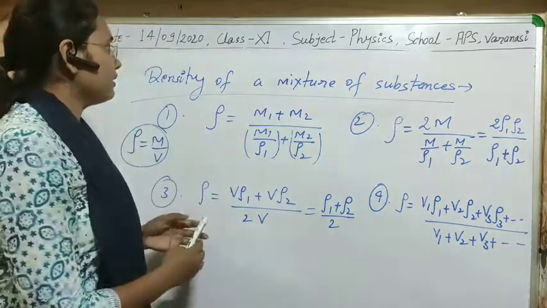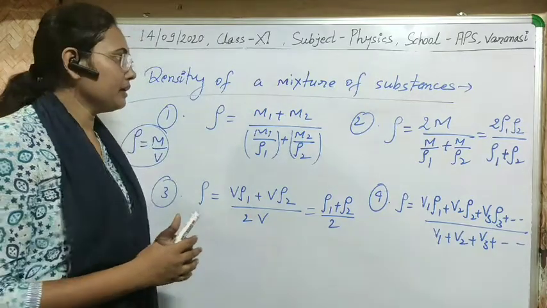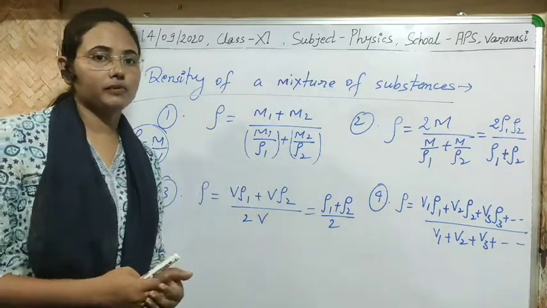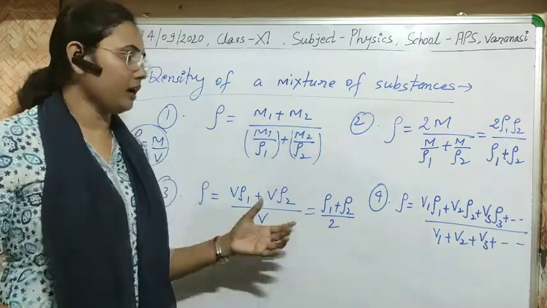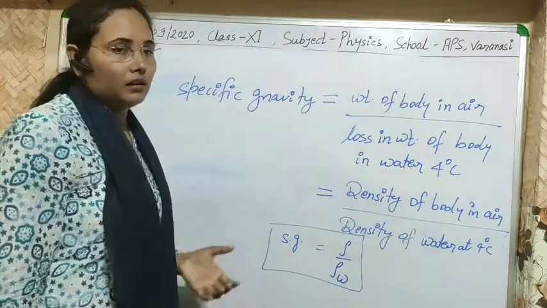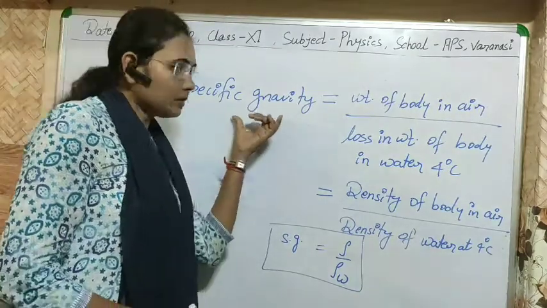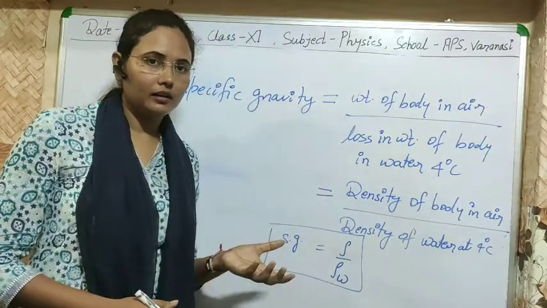Now let's know some facts about relative density. There is a concept of specific gravity which is related to relative density. So let's study what specific gravity is. This term comes into play when we immerse any body in any liquid.